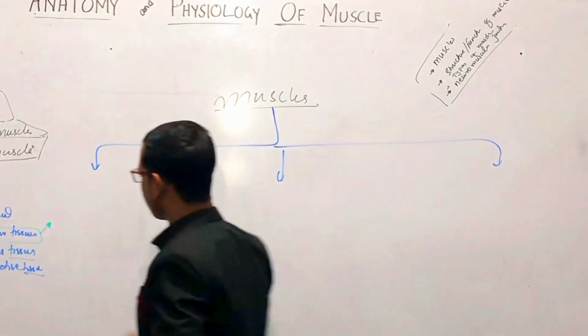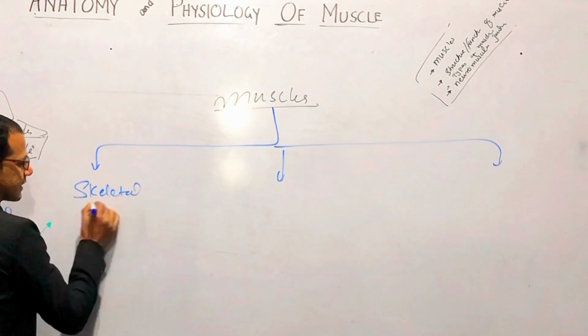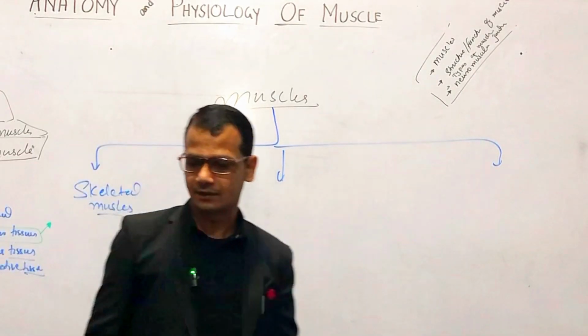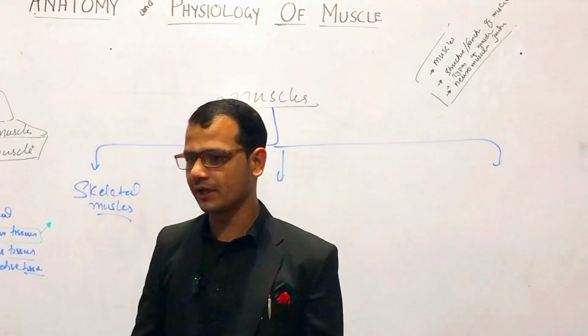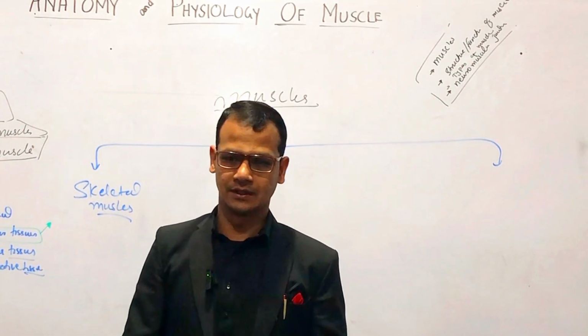For example, first we have skeletal muscles. What are skeletal muscles? Skeletal muscles are the muscles which are attached to the skeleton, to the bone, and are responsible for the posture, locomotion and movements of the body, right?